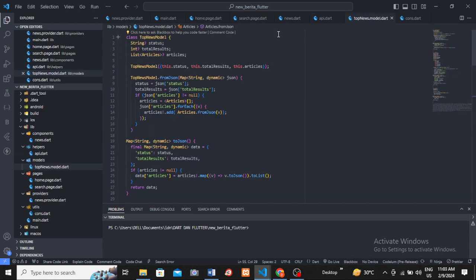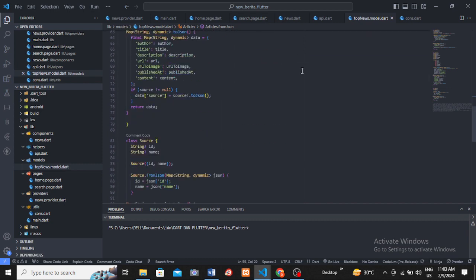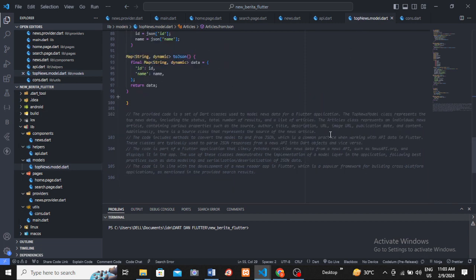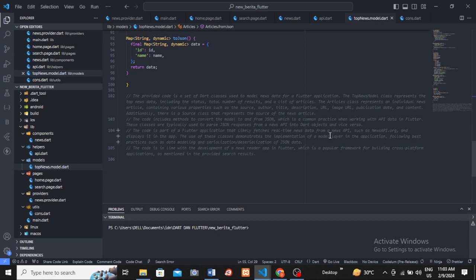This is the API code, and this is the top news model dart. The provided code is a set of Dart classes used to model news data for a Flutter application.